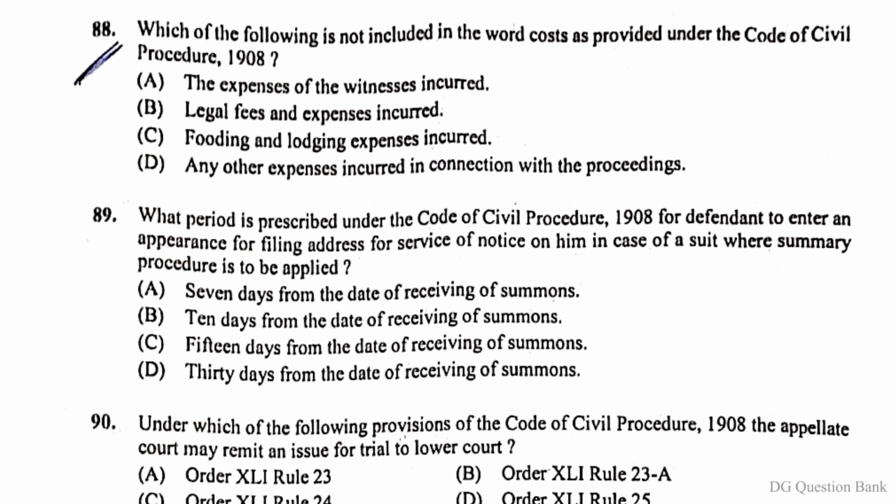Question number 88. Which of the following is not included in the word costs as provided under the Code of Civil Procedure 1908? The right answer is option C. Fooding and lodging expenses incurred.